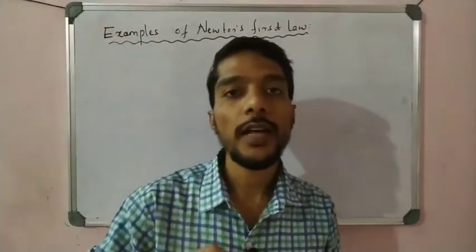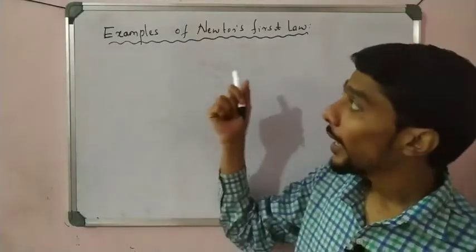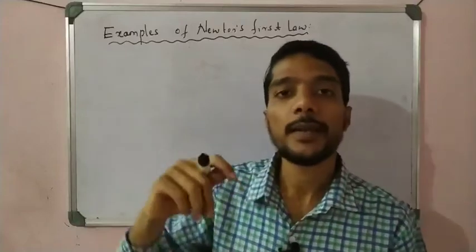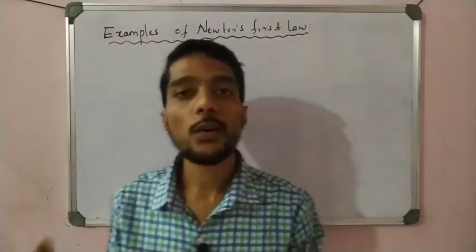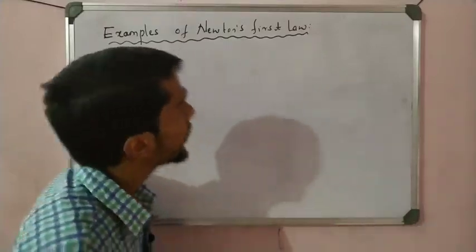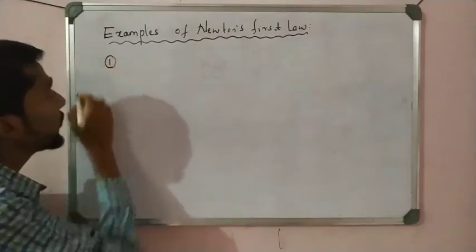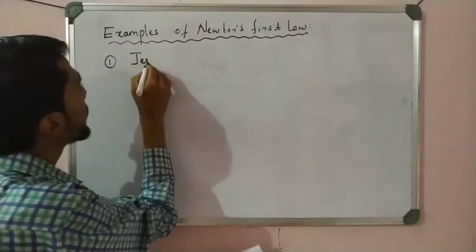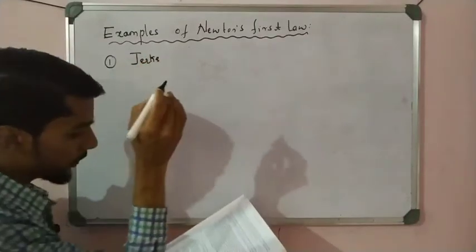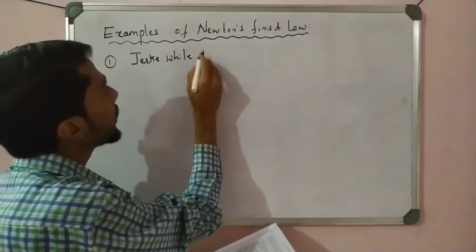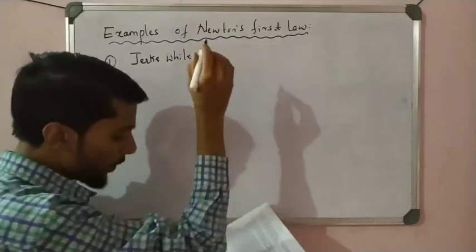Okay students, now take the very important point about examples of Newton's first law. Examination may ask, explain the examples of Newton's first law. One by one we see the examples. Number one, a very famous example, is jerks while traveling.